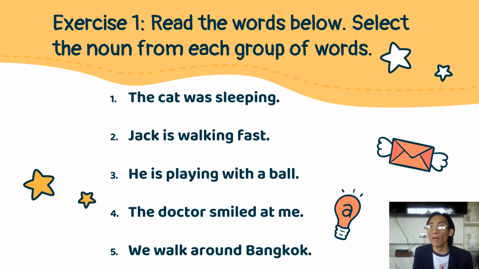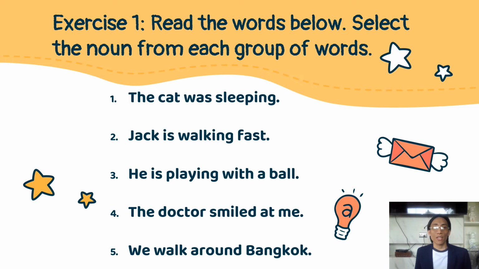Number 3: He is playing with a ball. Number 4: The doctor smiled at me. And the last one: We walk around Bangkok. That is very easy, na?